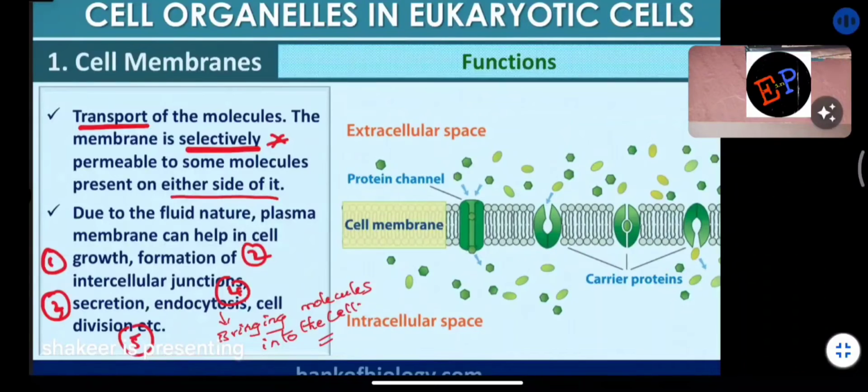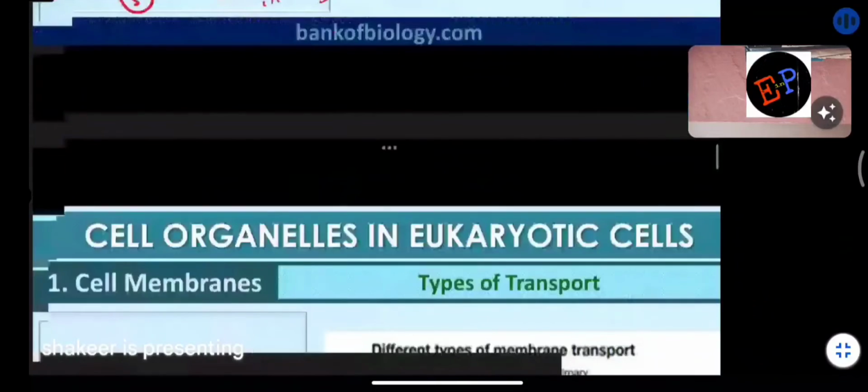Between cells, junctions will be formed, so that information is passed from the cytoplasm of one cell to the cytoplasm of the next cell. So junctions are also very important, and these junctions are formed with the help of membranes. Secretion is also present. Endocytosis: what is meant by endocytosis? Transportation of molecules is endocytosis. And cell division is also possible with the help of cell membranes. So these are the functions which you should learn very carefully.